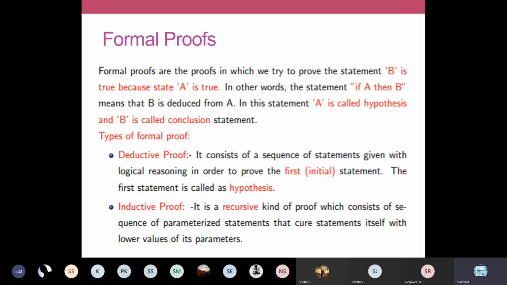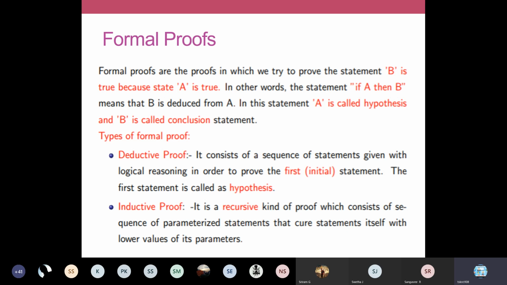So the first part of your statement will have your hypothesis, and from the first part of the statement we derive the conclusion, the second part. Okay, an inductive proof is going to use a recursive kind of proof technique. It will have some sequence of steps. Initially we assume or solve your statement or expression with some lower values, and then we apply recursive steps to prove that your statement is correct. That is your inductive proof.